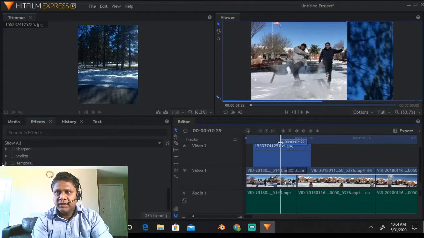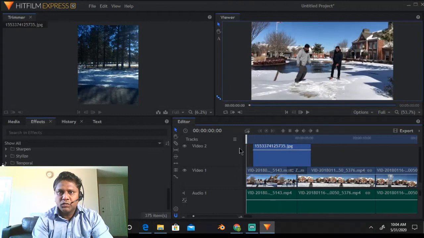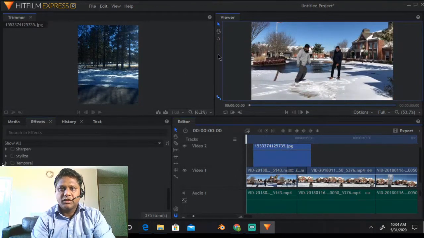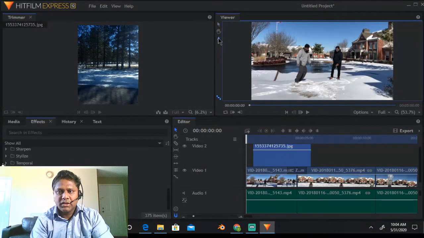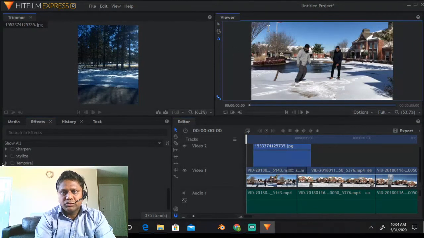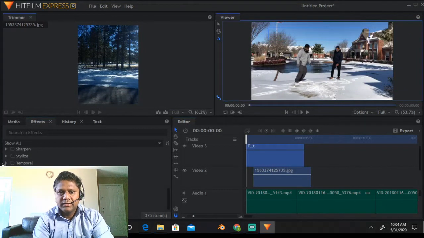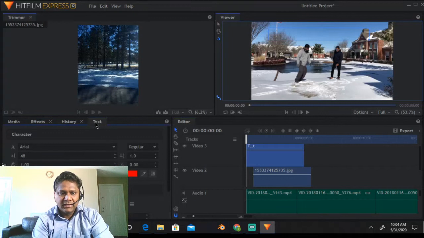Meanwhile, let me show you how to put text on your video. This is the tool here, the text tool. Click on this tool, and let's say I want to put some text here, so just left click and drag. Now the text box comes. If you want some properties, here is the menu. Click on text. Let me type something.